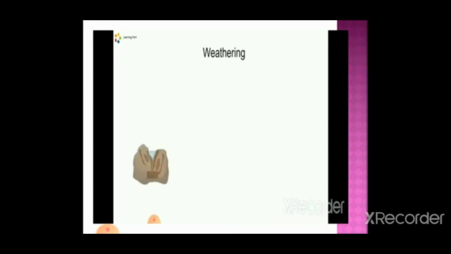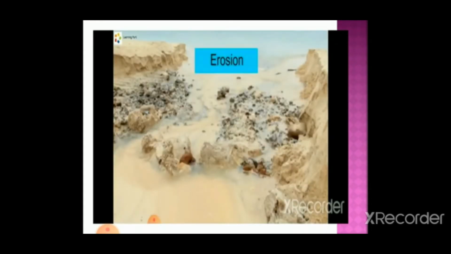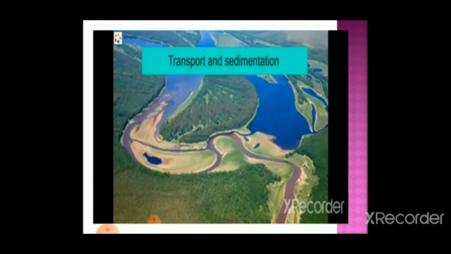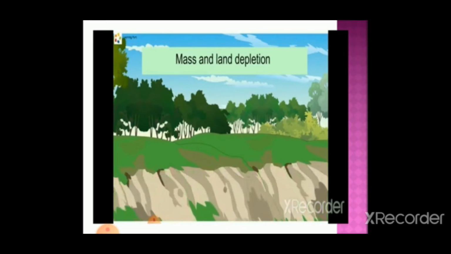Exogenic processes include weathering, which is a process that breaks rocks down into smaller pieces, and erosion, which is a process of eroding the Earth's surface by moving agents such as water, wind, and waves. Transport and sedimentation is another exogenic process. Weathered and corroded materials are moved by agents such as running water. The materials will be deposited when the velocity of the agents decreases. Mass and land depletion is also an exogenic process, which involves soil movement downslope as a result of gravitational force.